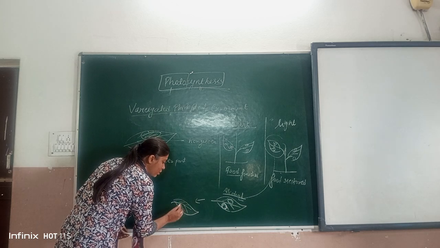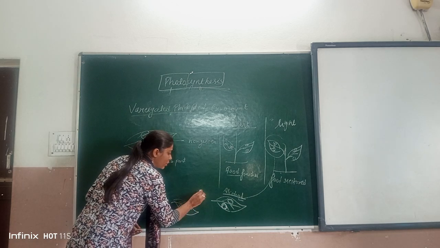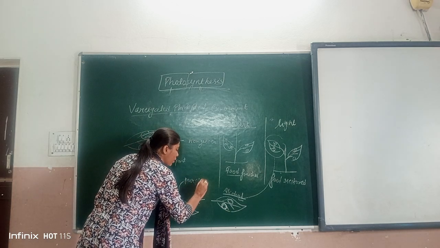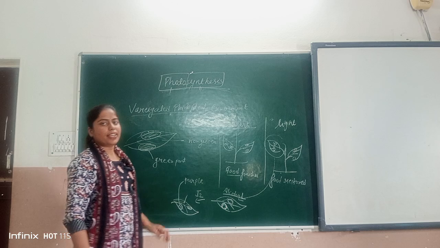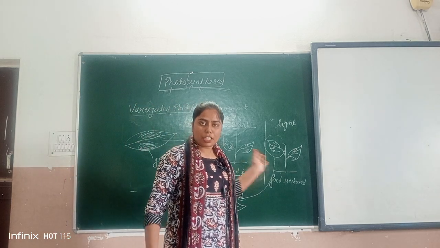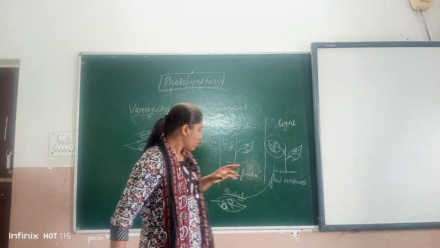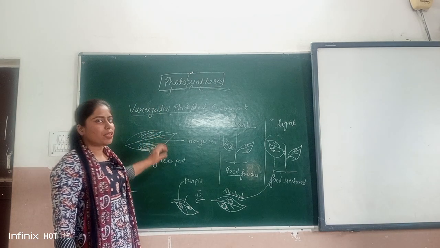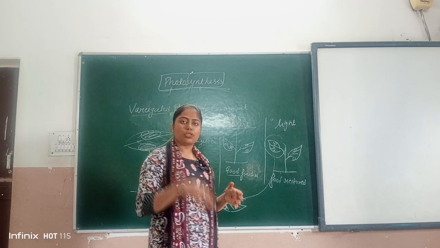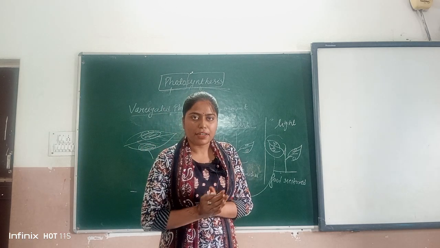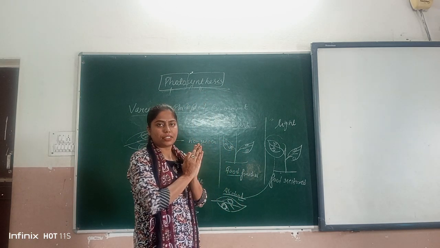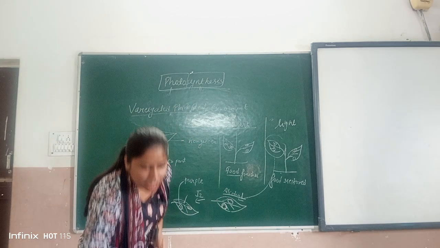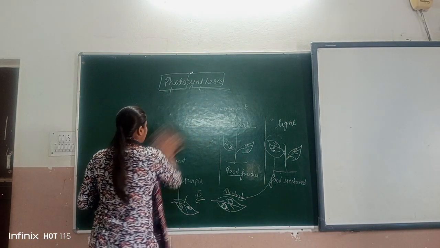alcoholic treated variegated leaf with iodine, and we will see that the green part will show purple color and the non-green part will not show any type of color. By this experiment it was proven that starch is formed in photosynthesis, glucose is formed in photosynthesis, which will be restored in the form of starch in the plant, shown by the iodine test. This is the experiment, ये आपने 10th में भी पढ़ा हुआ है.